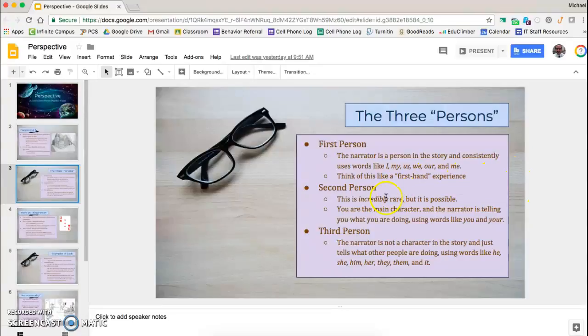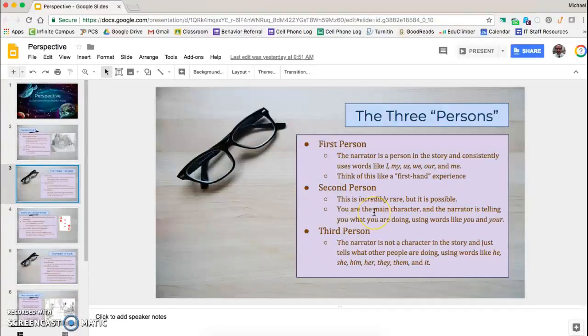Second-person perspective is very rare in literature. In fact, I could have probably put this out of order because this is so rare that you will probably not see it in the books that you read for school, outside of when I'll have you read one just to see how it can happen. But it is something that is on very rare occasions used.